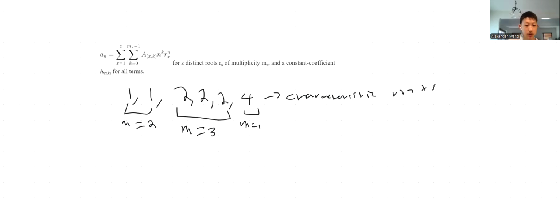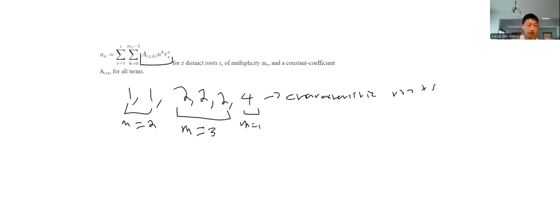Why we're doing this is because when we're modeling this part, you see that you have a of x comma k. That's the constant coefficient, and so that's basically the a and b that we used for the other problem. And we're gonna solve those. We can solve those using the initial conditions that are given, and we're gonna create a system of equations.